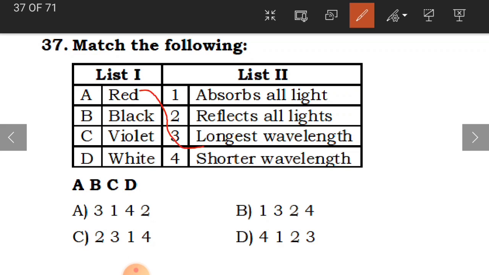The next one is black, which absorbs all light. Violet is the shortest wavelength. And white reflects all light. So according to this order, A is 3, B is 1, C is 4 and D is 2. Okay, A is the correct option.